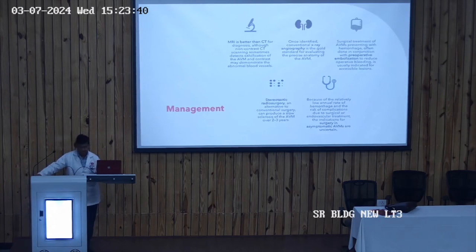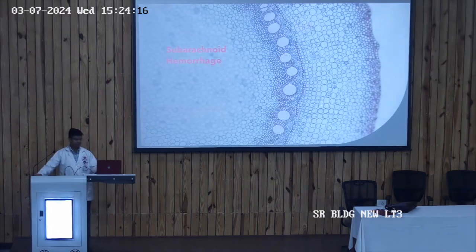But is there any role of surgery in asymptomatic AVM? That is uncertain. One school of thought is that these asymptomatic AVMs should be operated, but another school of thought says that these AVMs should not be operated on. They should only be followed up. If the size of these AVMs increases with the passage of time, and if the patient becomes symptomatic in the future, then only should surgery be done. So the role of surgery in asymptomatic AVM is uncertain.